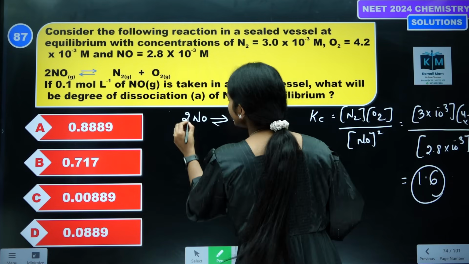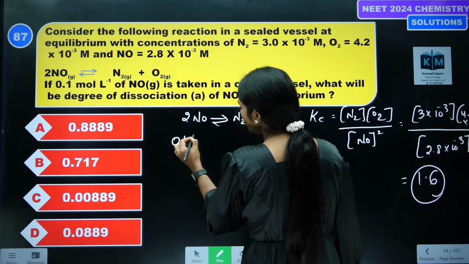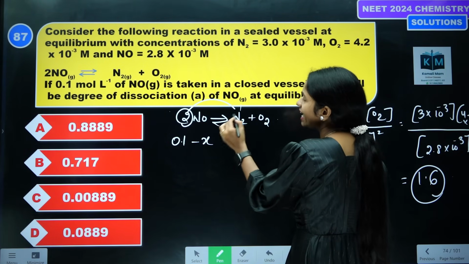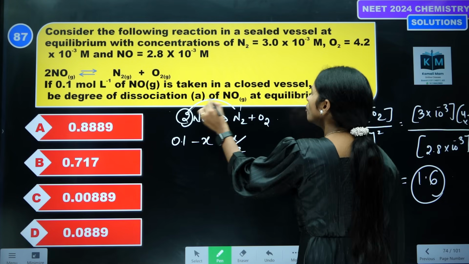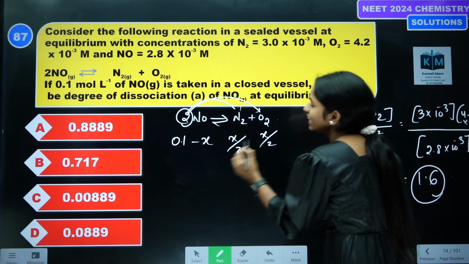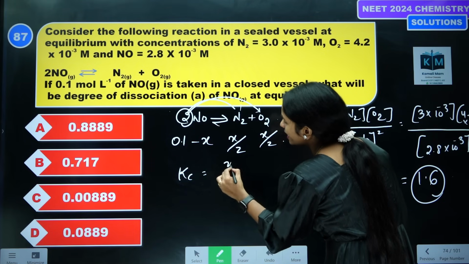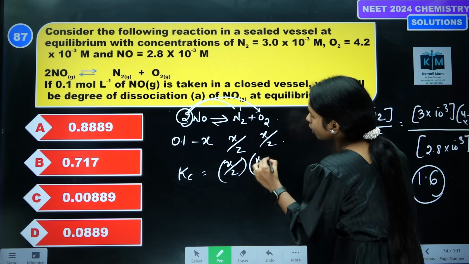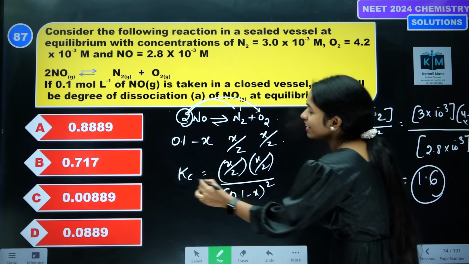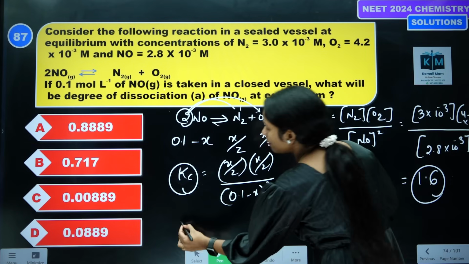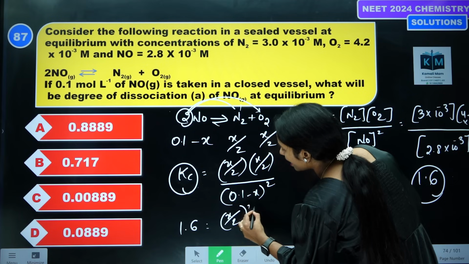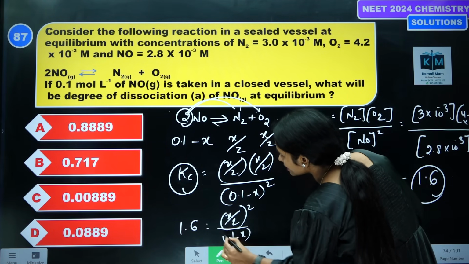Now come here. Initially we have taken 0.1 mole. Let's take the degree of dissociation as X. 2 moles give 1 mole, then X gives how much? X by 2. Then Kc, how to solve, students tell me? X by 2 into X by 2, because products divided by reactants, 0.1 minus X whole square. What is Kc? We got here 1.6. So X by 2 whole square divided by 0.1 minus X whole square.